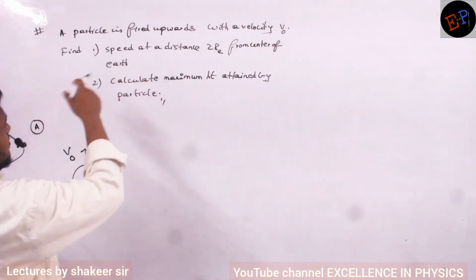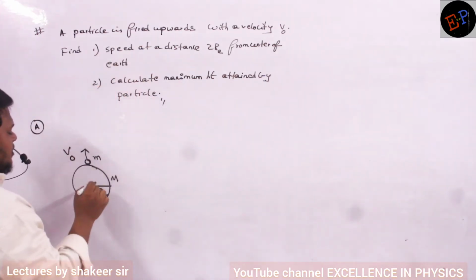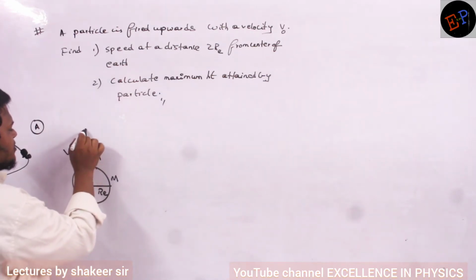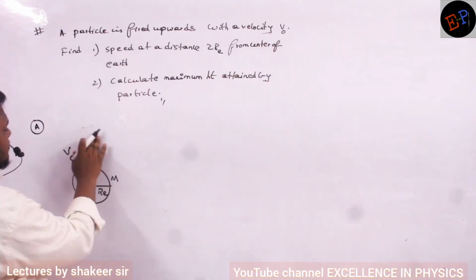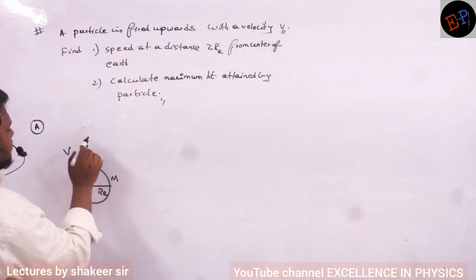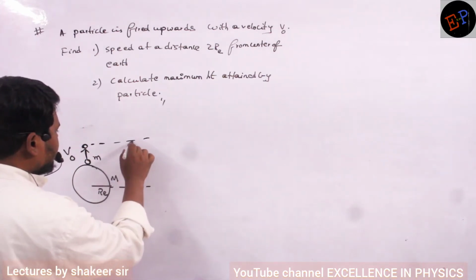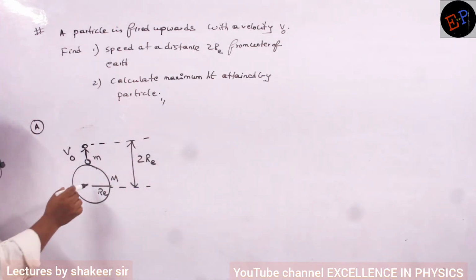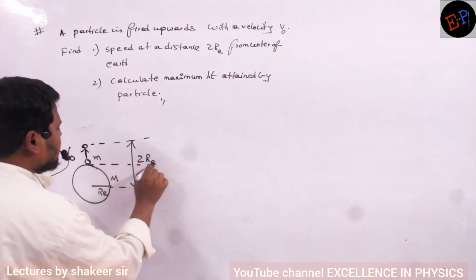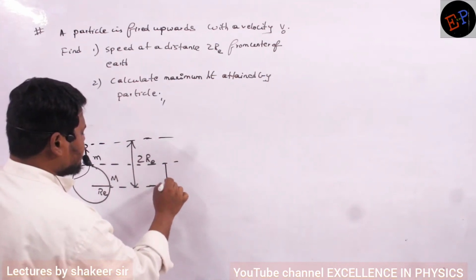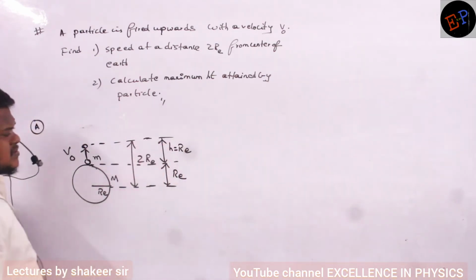Then find upwards. And when it is at a distance of 2 Re from center of Earth, that is by the time radius of Earth is this much, no? 2 Re means where? Somewhere by the time it reaches here. So 2 Re from center, no? Therefore it will reach up to here. Okay? So therefore from the center, what is this total distance? This total distance should be 2 Re. It means from here to here it is Re, no? And this is one more Re. Are you able to understand? So therefore we can write separately here. One distance is Re and height is also how much? Height is also Re. That is the data which he gave.